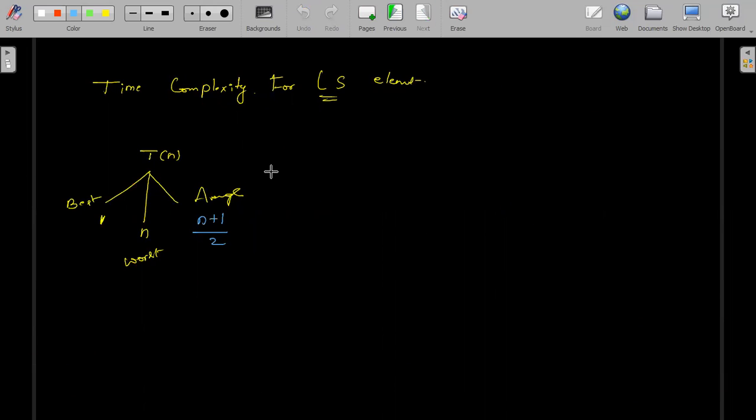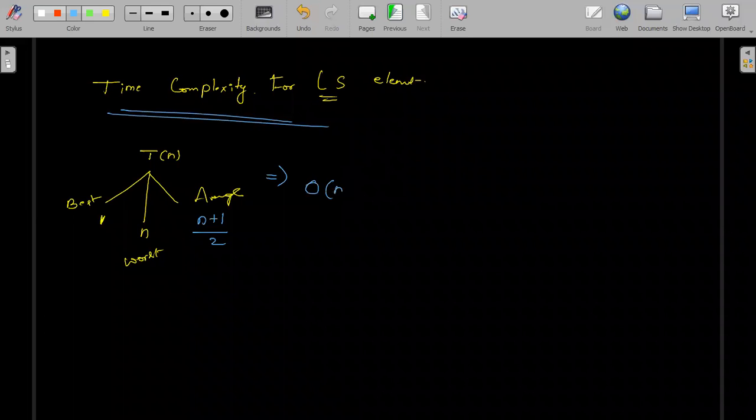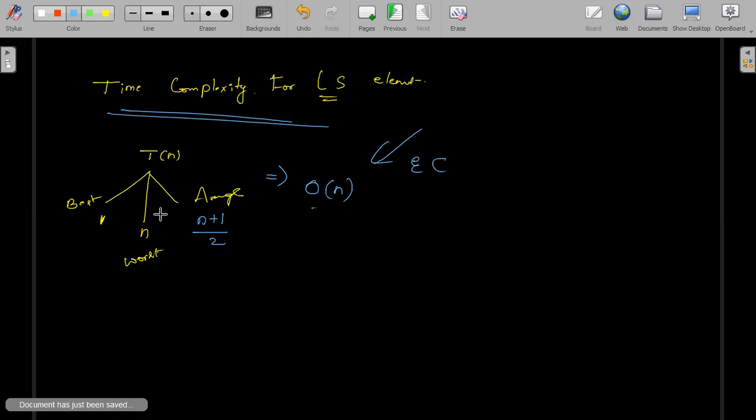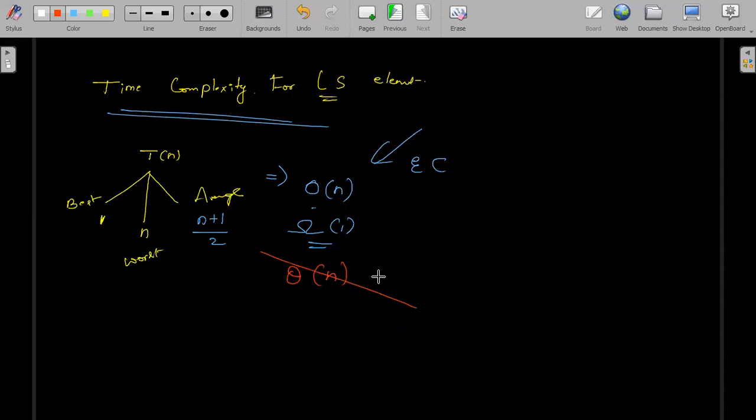Now tell me, what is the time complexity of this particular linear search? It is big O of n, totally big O of n for every case. And you can also write omega of 1. But please understand, not theta of n. Be careful about this.